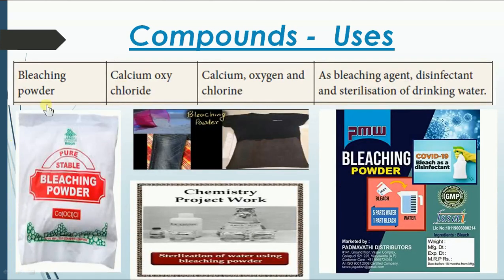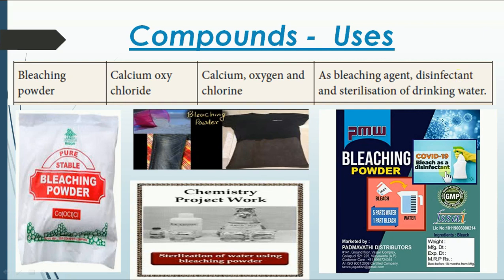Next, bleaching powder. It's one of the very important ones. CaOCl2 we call calcium oxychloride. It's called bleaching powder. The main ingredients are calcium, oxygen, and chlorine. The purpose we use this is as a bleaching agent. You could see the bleaching powder it contains. We use it for bleaching, especially for white clothes, and as a disinfectant.